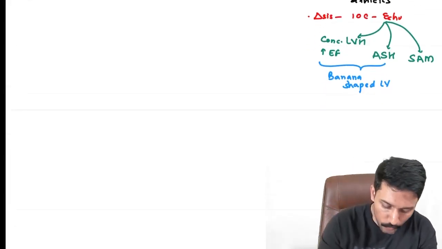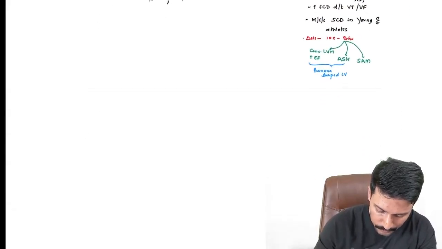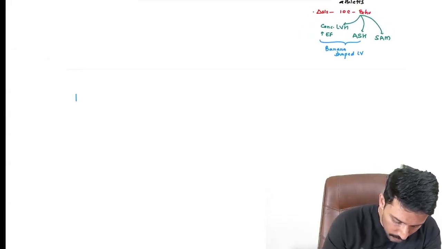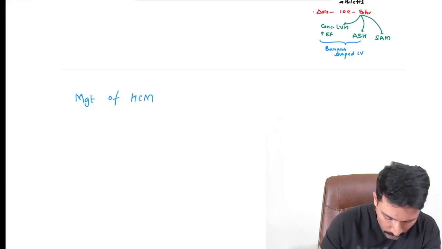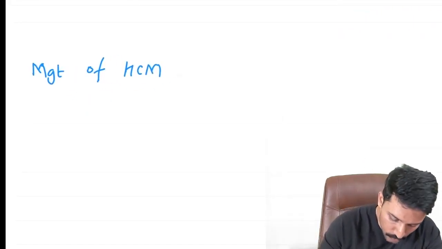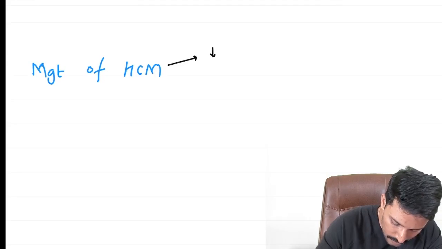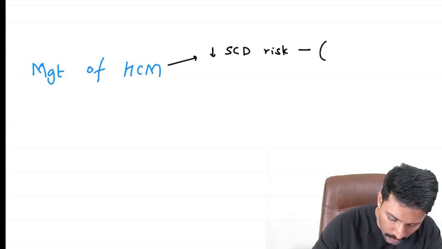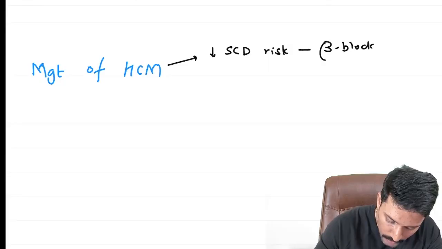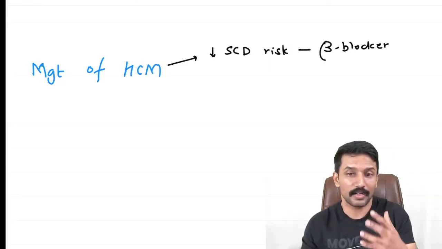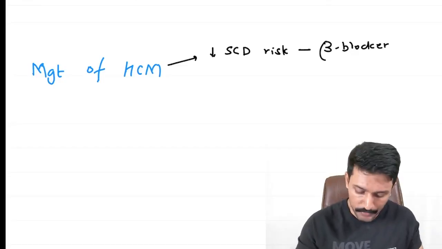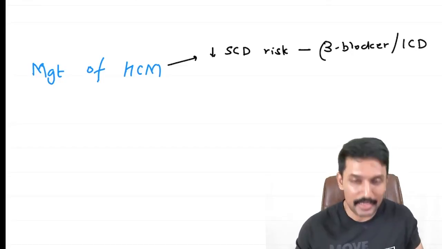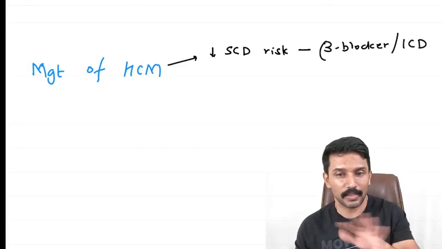Now, if I have to manage hypertrophic cardiomyopathy, there are many challenges here. The first one is we have to decrease sudden cardiac death risk. How can I decrease it? I can use beta blockers that block the sympathetic nervous system, which is the trigger for sudden cardiac death due to VT-VF. Or you can consider implanting an ICD, so that if an arrhythmia happens, it is shocked.